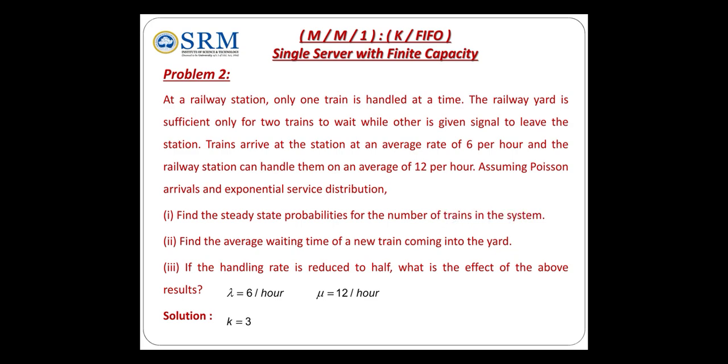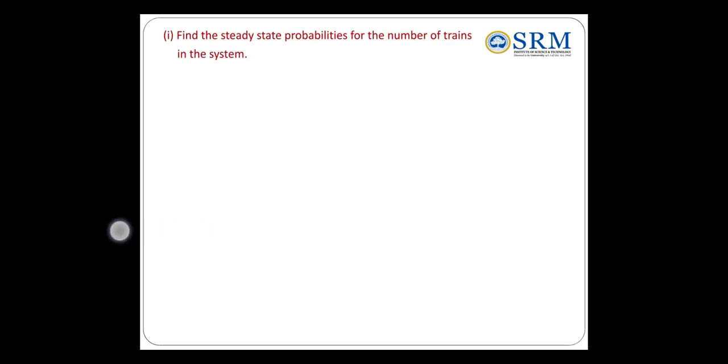Then capacity 3. I mentioned already that one train is in the inspection place and two trains are waiting for the signal. Therefore we have two trains waiting and one train in the inspection place, so K is 3. Then what is the first question? Find the steady state probability for the number of trains in the system.